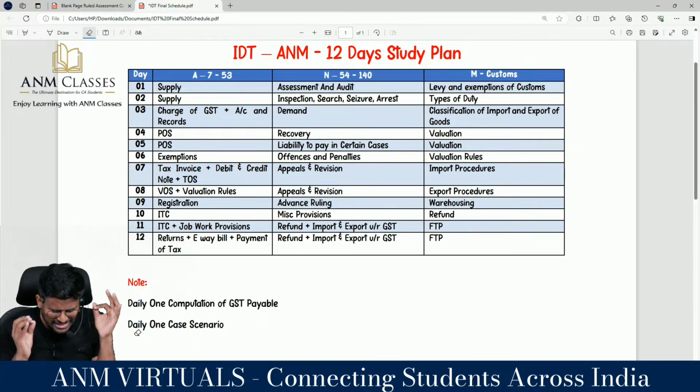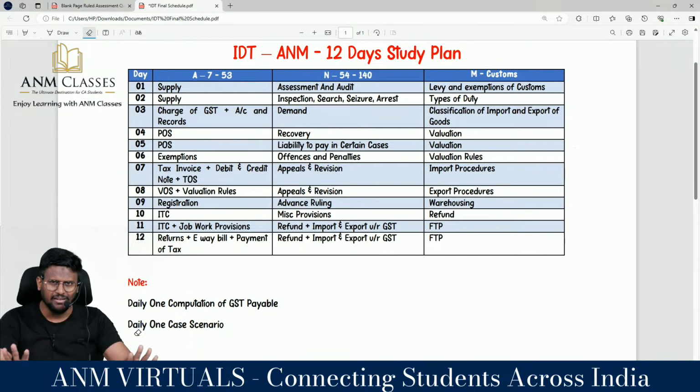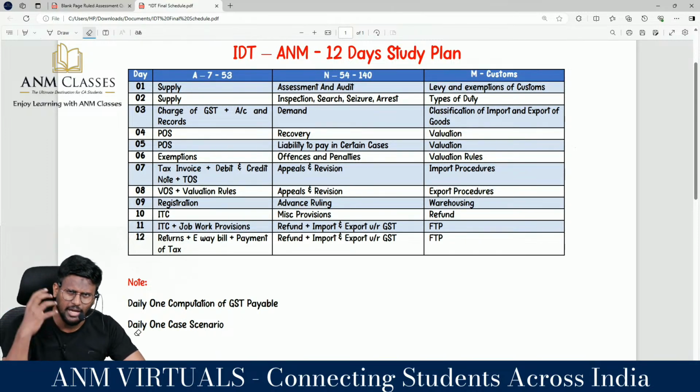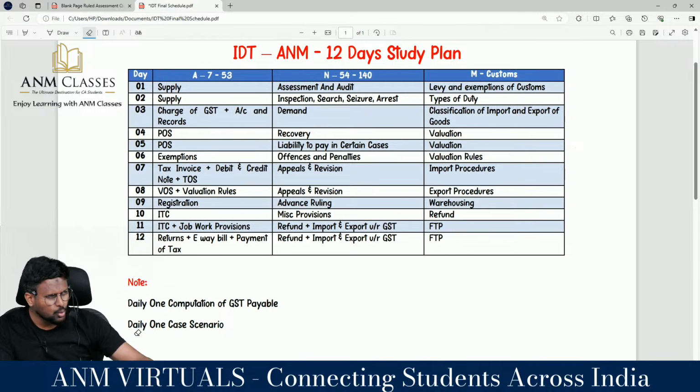So you just analyze, this is a plan created by myself. There is no need that this should suit everyone. If it is suiting you, you have an analysis. If it is suiting you, I should be the God of indirect tax for you. That's it, this attempt we are going to move forward with this. Then don't waste your time on any other thing.